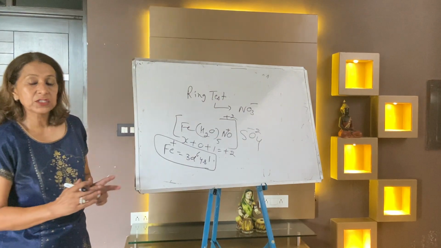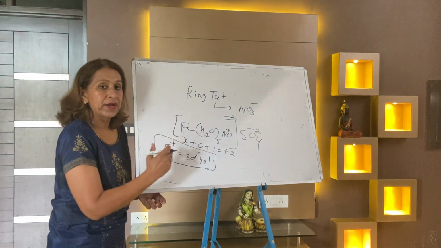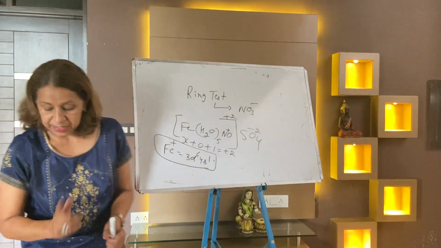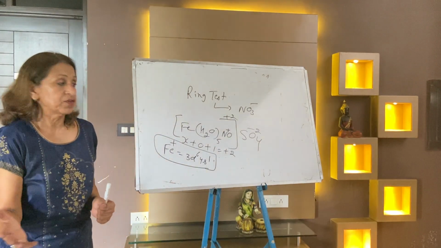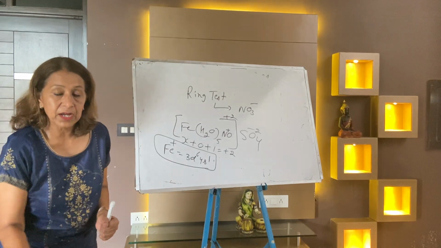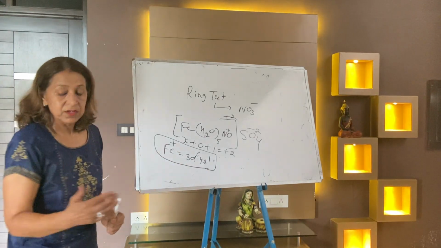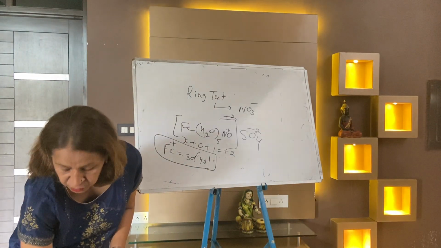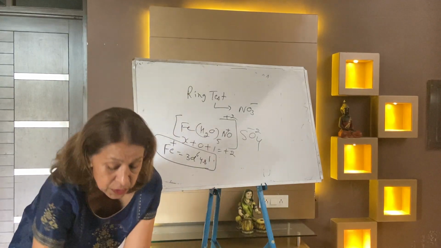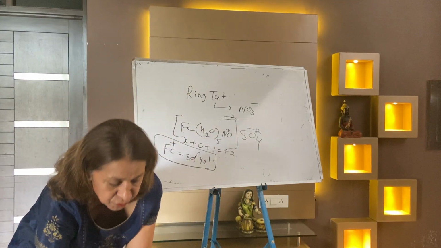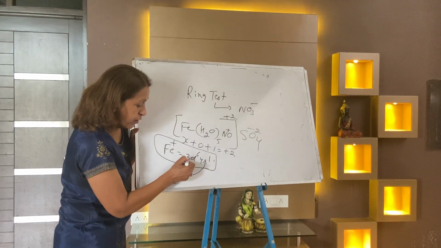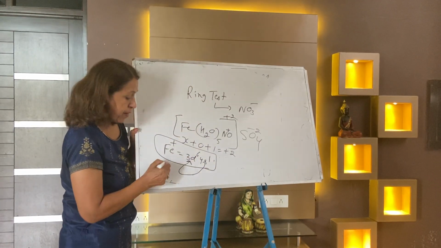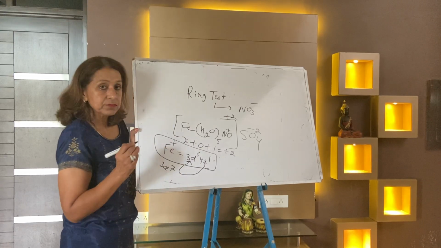The 4s1 electron is transferred to 3d, and it becomes 3d7.